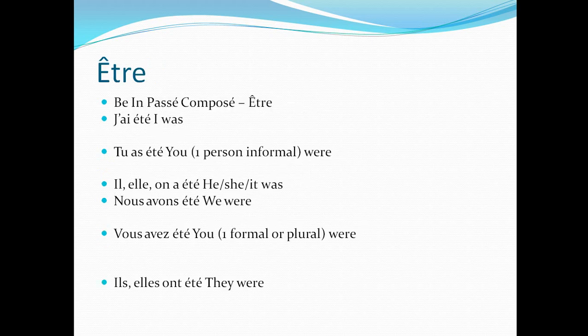Now we'll come to être verb in passé composé. Être verb will also go with avoir conjugation. So j'ai été, I was, tu as été, il a été, nous avons été, vous avez été, ils ont été, right? When we want to say I was, we have to use j'ai été, we were, nous avons été, you were, vous avez été, right?